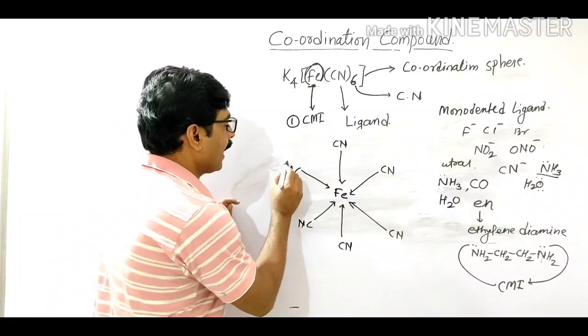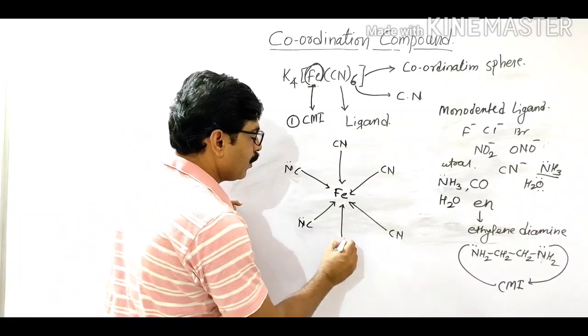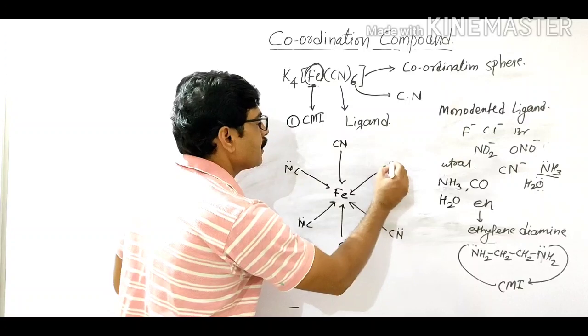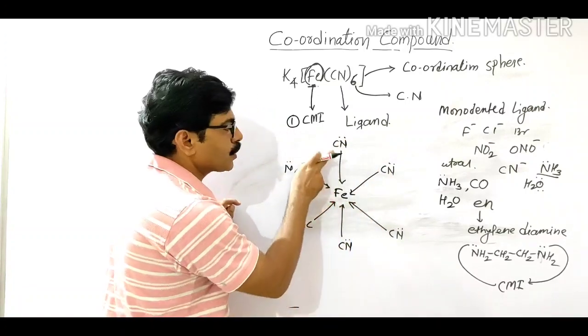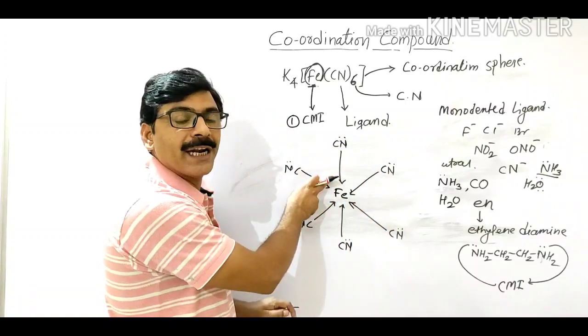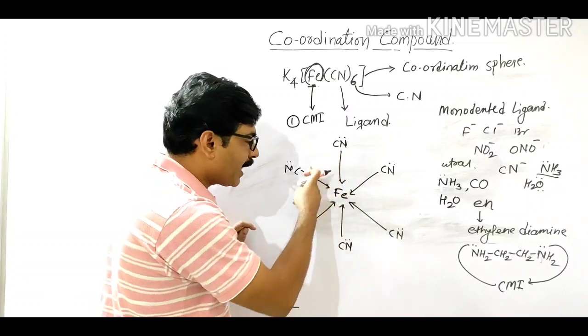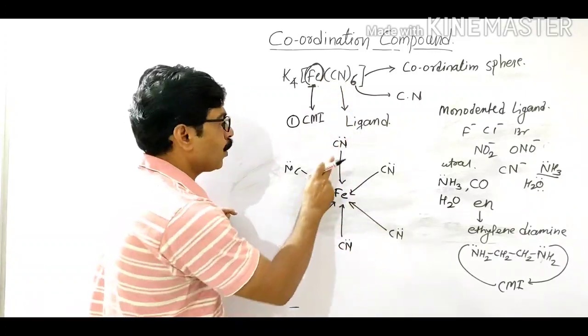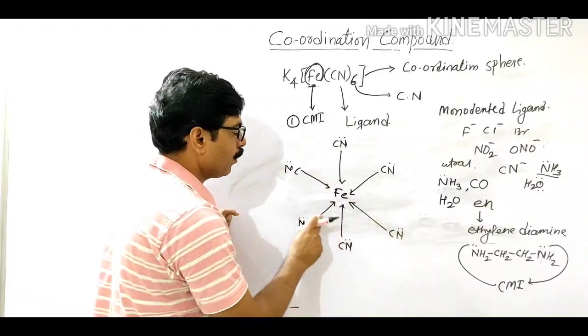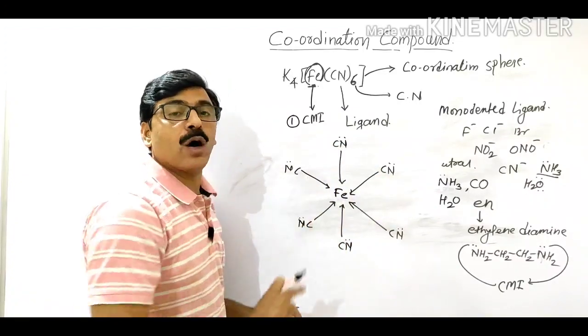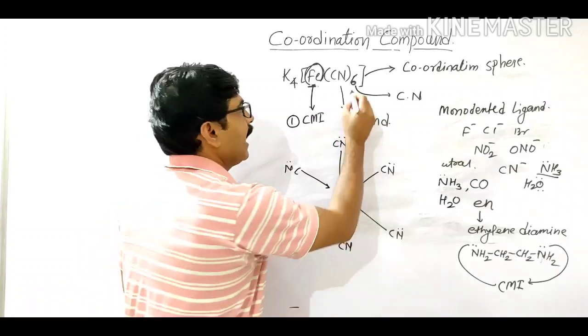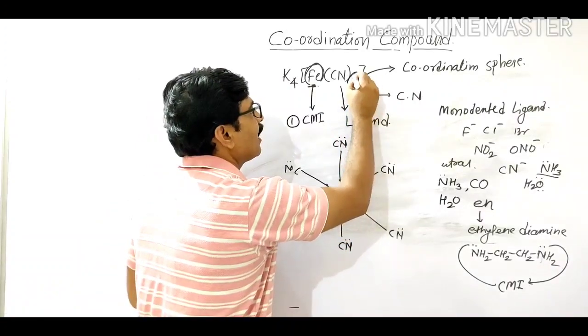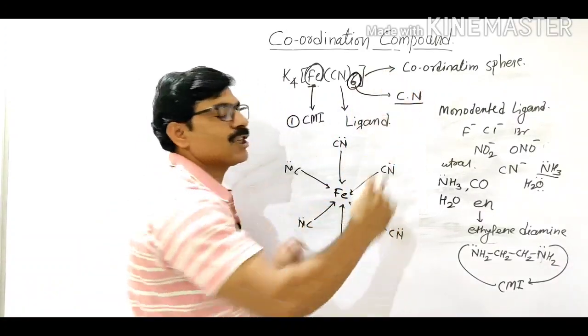And here nitrogen can donate one lone pair of electrons to the central metal atom, so it can form the coordinate bond. So how many coordinate bonds are present in Fe(CN)6? Total 1, 2, 3, 4, 5, 6. Six coordinate bonds are present, and this number is the coordination number.